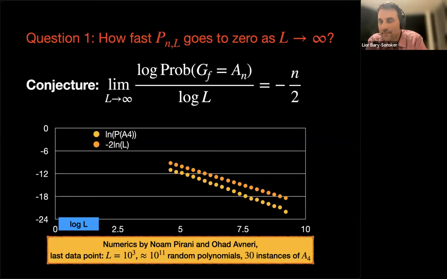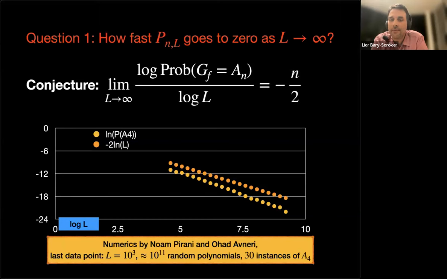Quick question. n equals 4 seems very small. Have you tried doing the same plot for n equals 3? Is there much of a change? Yeah, but for n equals 3, by work of Dittmann and Chow, we kind of know the answer. I'm not sure if they know exactly, but it's something like minus 1.5. I don't remember exactly off the top of my head. They did compute these kinds of probabilities for small degrees, but I would not expect that it's exactly minus n over 2 for n equals 3 or 4, but for n equal 10 maybe.